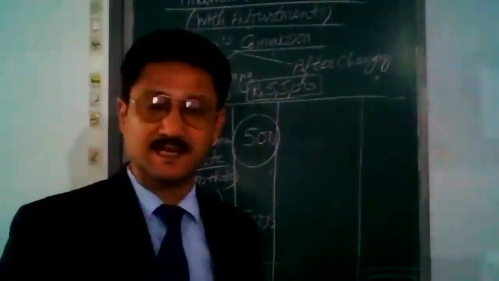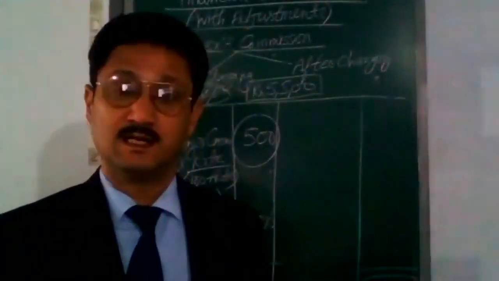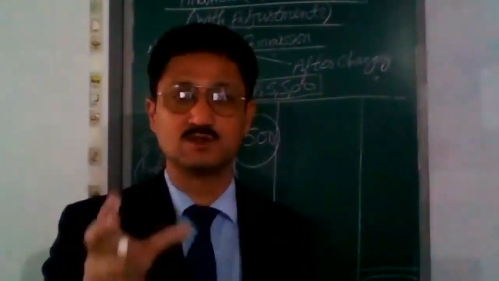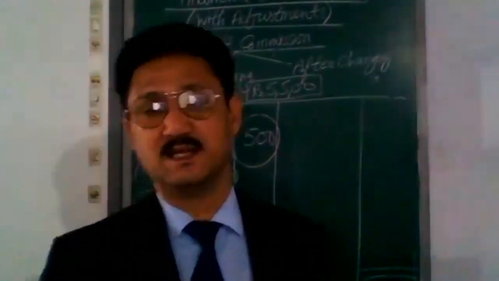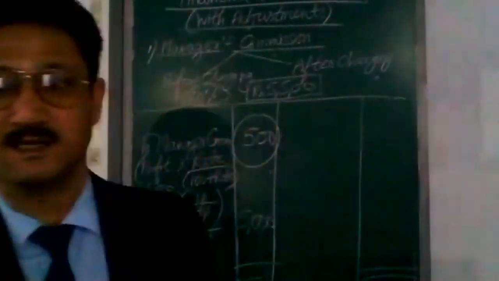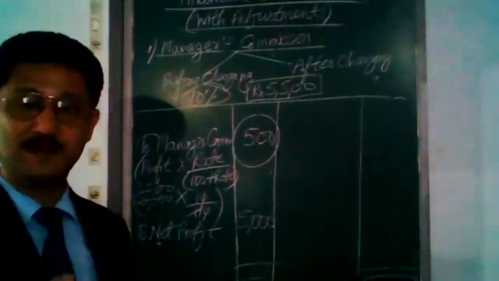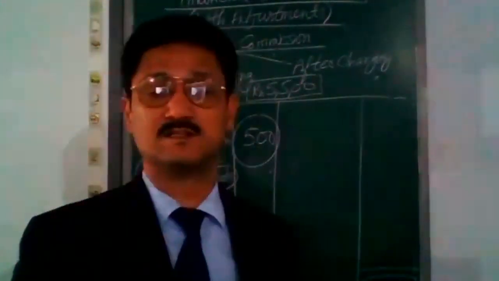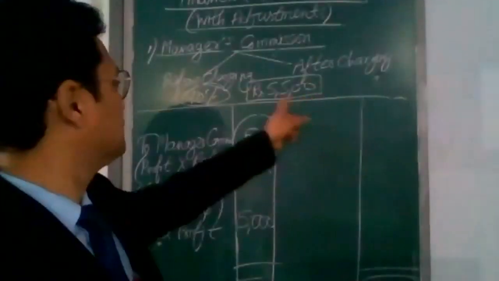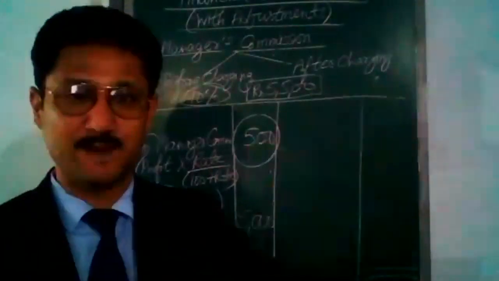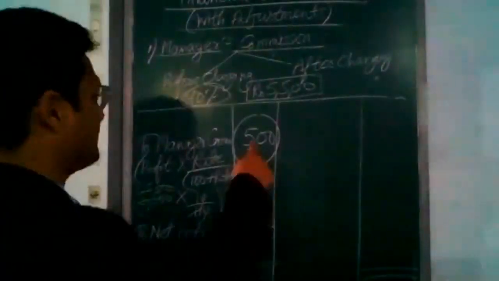The second method is more realistic and practical, because manager commission is also an expense for the firm. Manager is paid commission on the profit earned by the firm in which his role is there, but if he is allowed commission after charging his commission as an expense out of profit, he is getting a lesser commission.